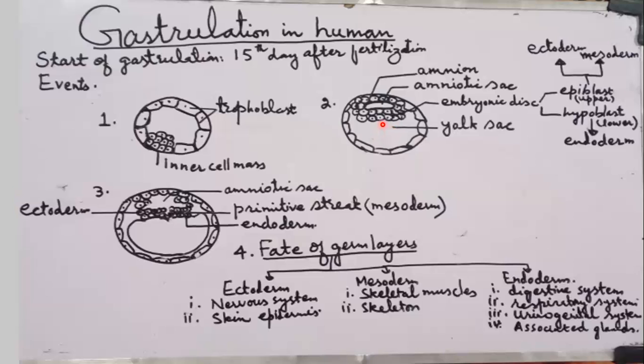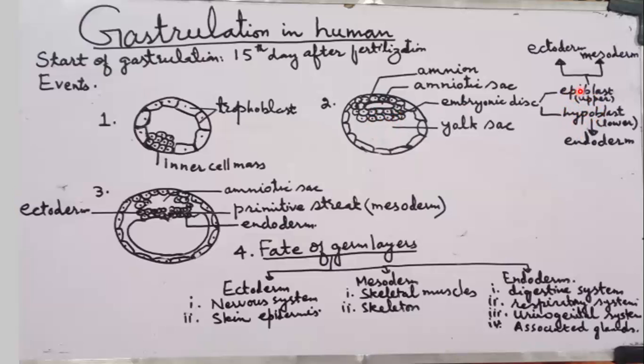Now at this stage, the embryonic disc consists of two layers, an upper layer and a lower layer. Students, the upper layer is called epiblast and the lower layer is called what? Hypoblast.